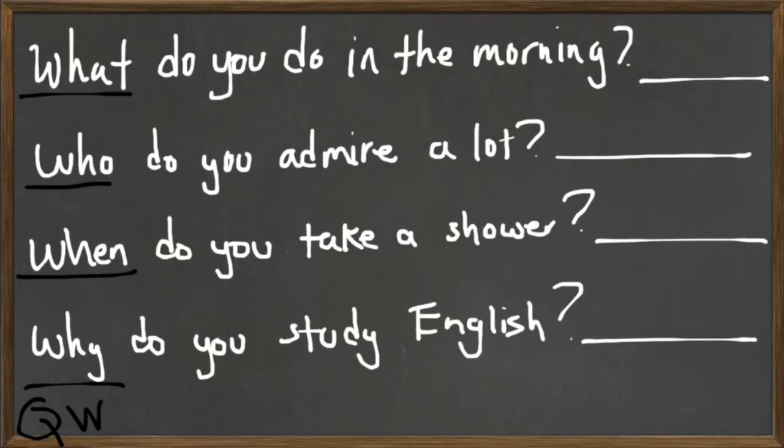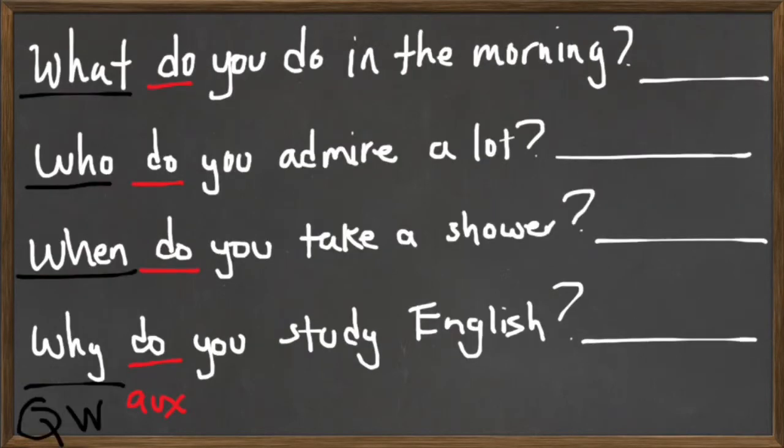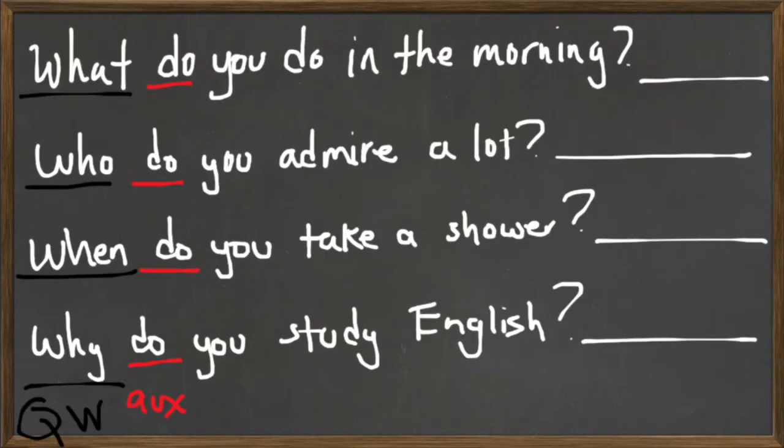And then the next item is the auxiliary do or the auxiliary does. In this case, I only used the auxiliary do, but it's the same. We have auxiliary, auxiliary, auxiliary, and auxiliary. The next item would be a subject. Of course, we have it. We have subject you, subject you, subject you, and subject you. So yes, the subject is there.